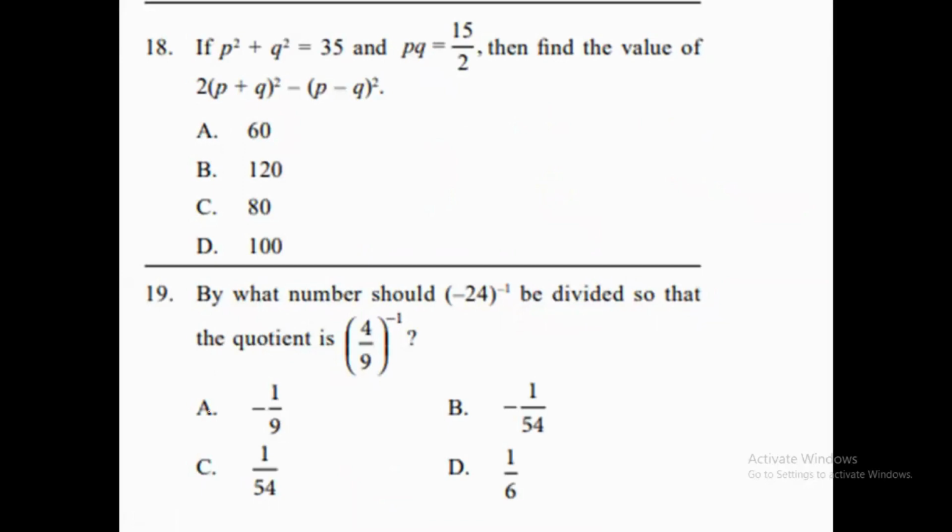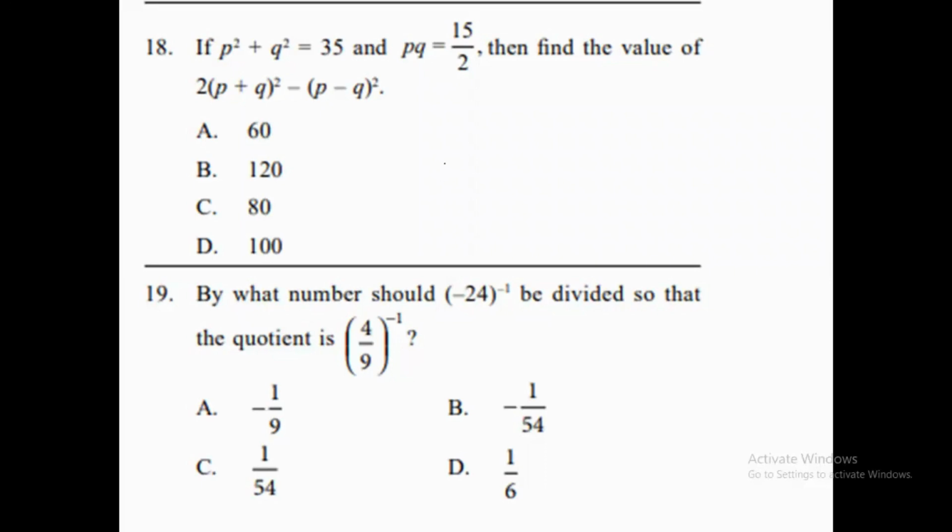Now question number 18 is saying that it is given in the question that P square plus Q square is equal to 35. Okay, and on the other hand, it is given that the value of PQ is equal to 15 by 2. We need to find the value of twice of (P plus Q) whole square minus (P minus Q) whole square. That we need to find. So how are we going to calculate it? Let's see what we can do.